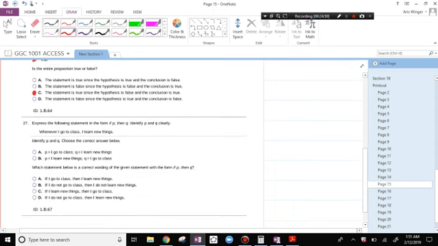Number 27. Express the following statement in the form if P, then Q. Identify P and Q clearly. Whenever I go to class, I learn new things. If, then. If I go to class, then I learn new things.